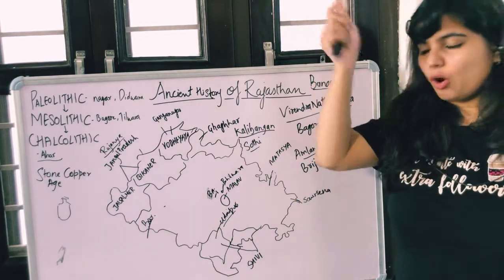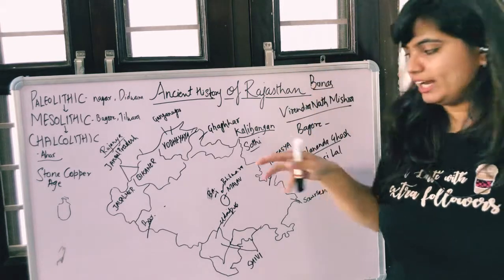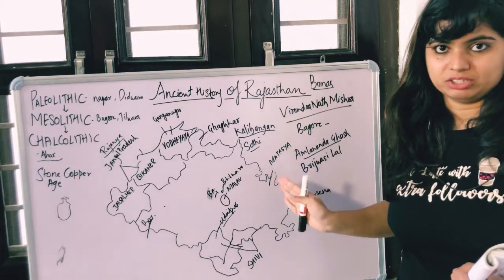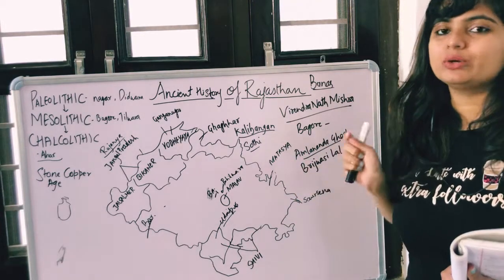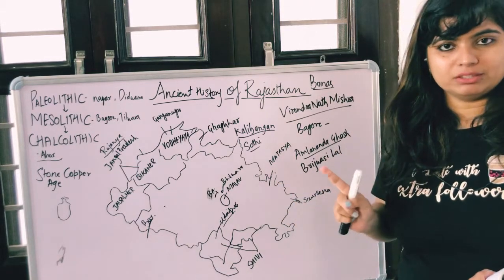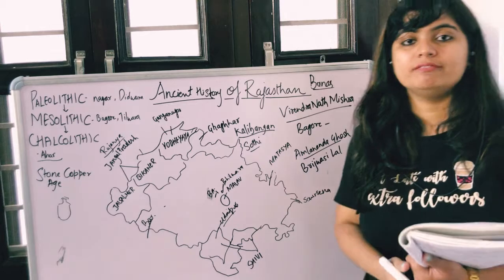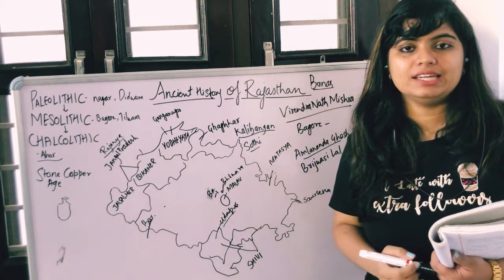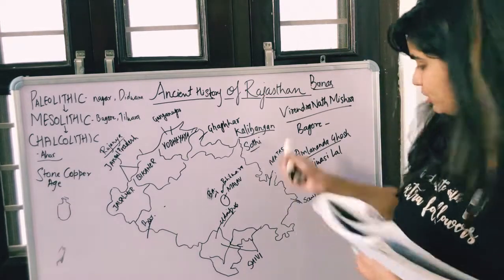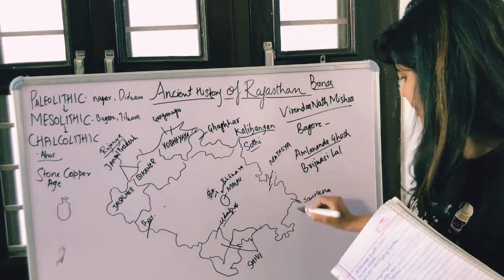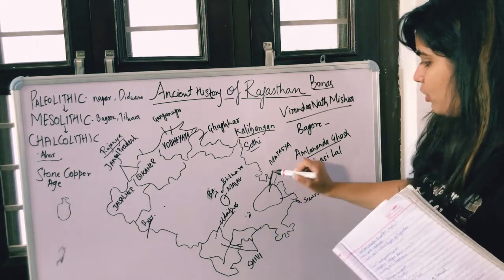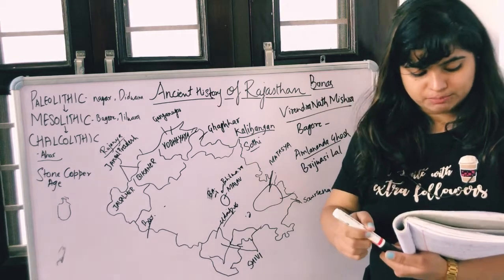Make a rhombus shaped, Kaju Katli shaped structure, and there you can highlight your Matsya Janpad, right? Because this is the Mahajanpad. After that, you can also write one major thing: Matsya has a capital called Viratnagar. Viratnagar, and Alwar, Bharatpur and Jaipur. Alwar is here, Bharatpur is somewhere here, and Jaipur comes here. So this portion was Matsya Mahajanpad, right?